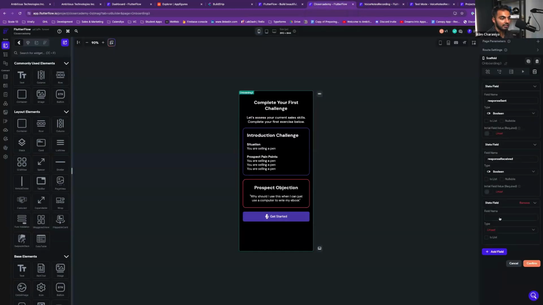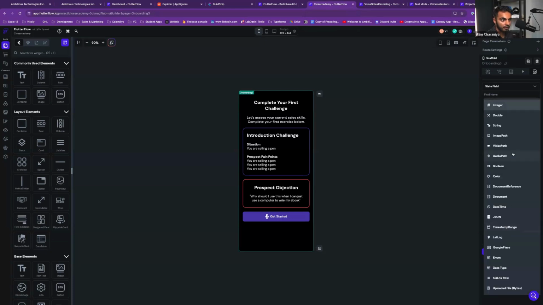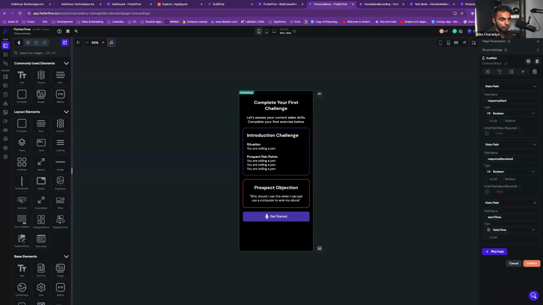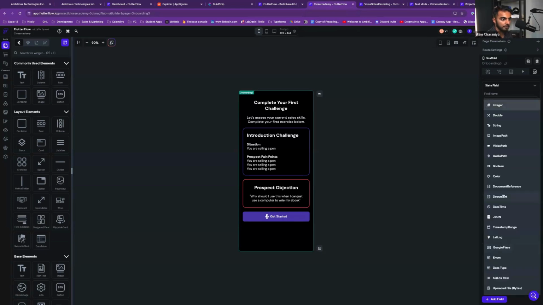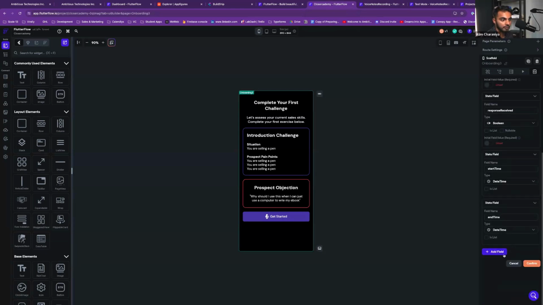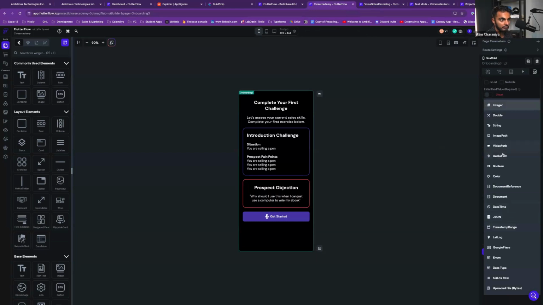Start time and end time are date time. So we'll say start time, end time, and then file is an audio path. Cool.